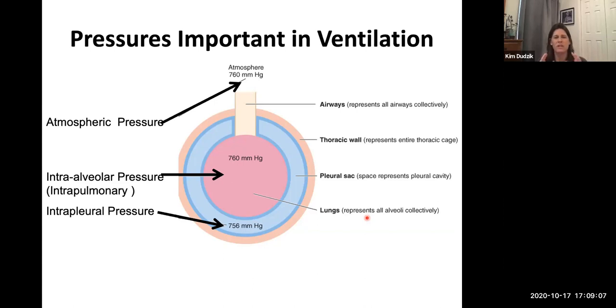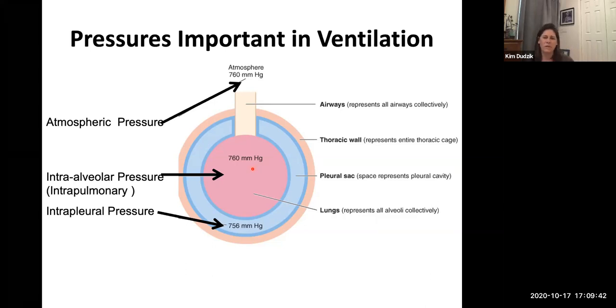It's all about pressure differences. We humans produce what's called a negative pressure inside of our lungs. In order to inhale, we're decreasing the intrapulmonary pressure so that it's lower than atmospheric pressure, and if we do that, air is going to come in. Then if we increase the pressure inside of our lungs compared to atmospheric pressure, we will end up exhaling.